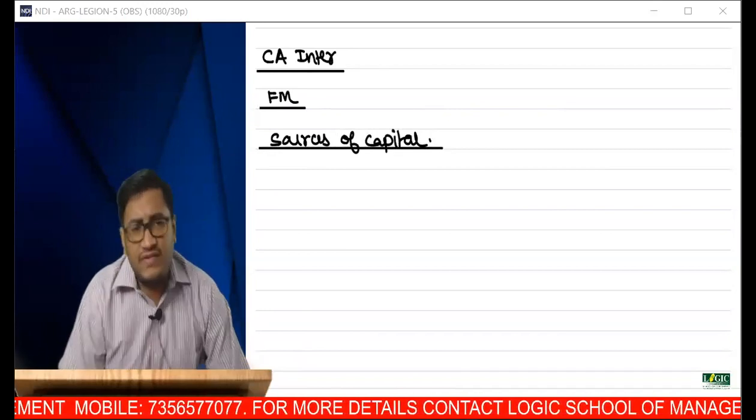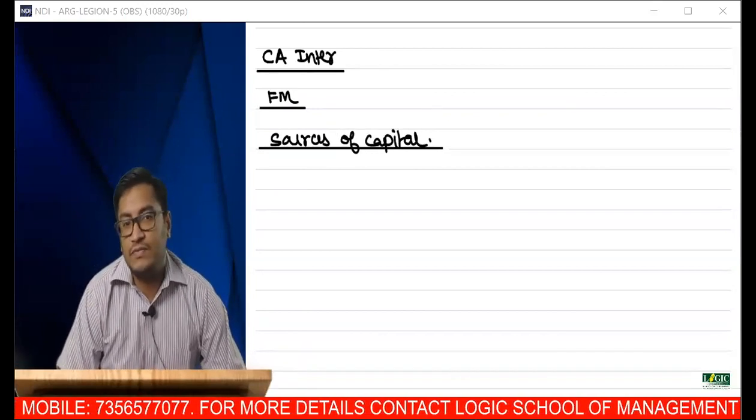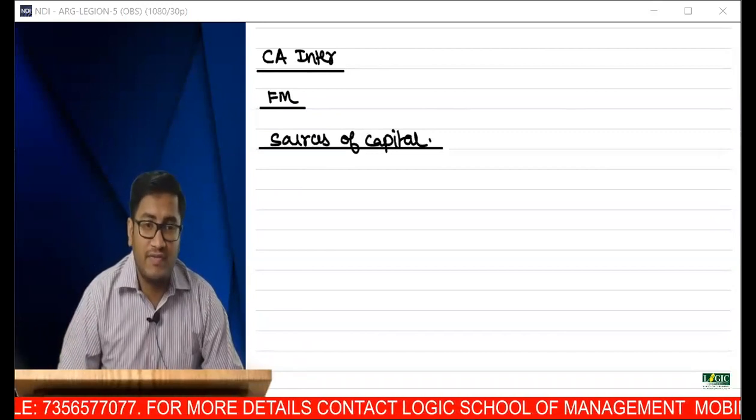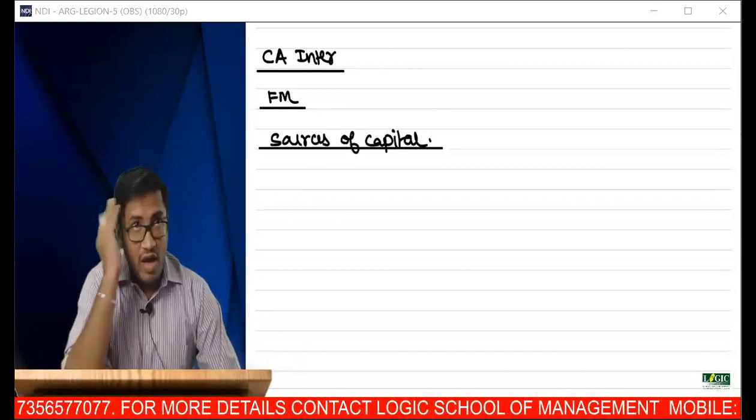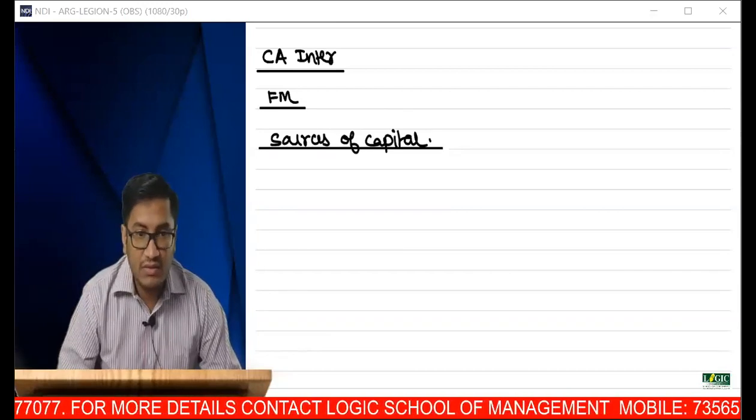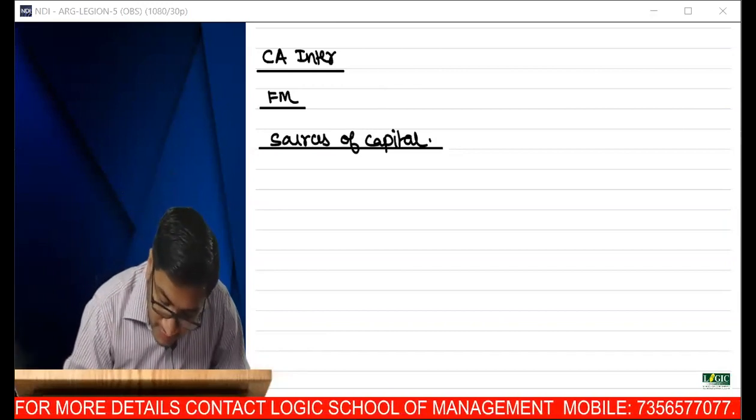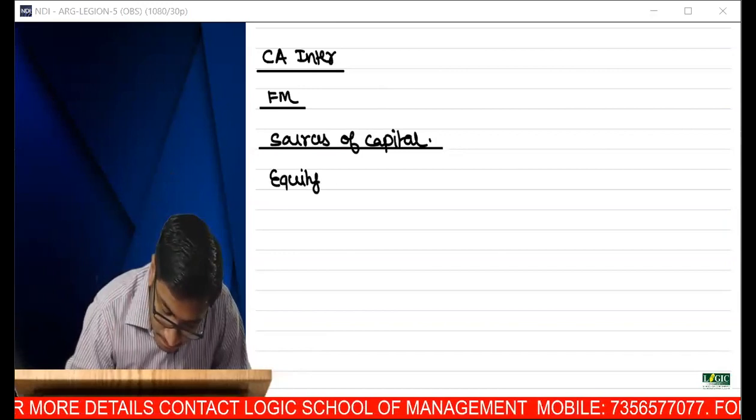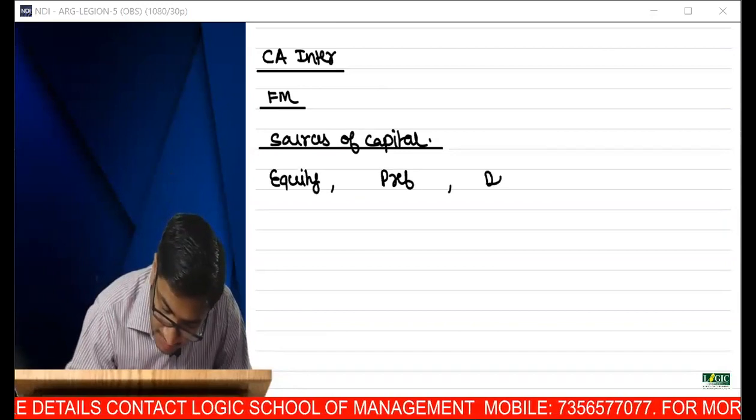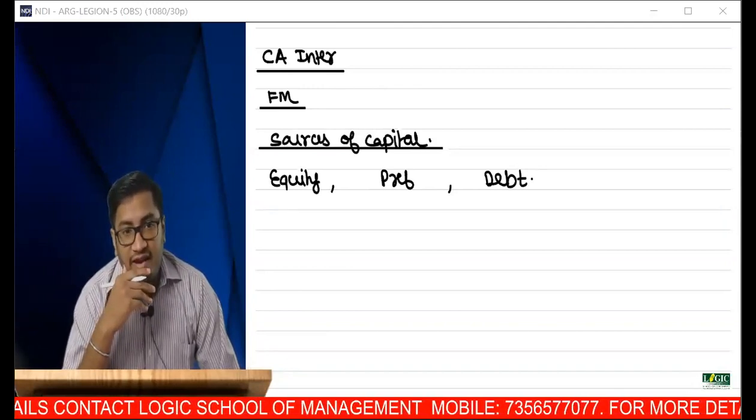Can you tell me what are the three sources of capital? From where will we raise capital, or from where will we raise funds for the purpose of doing business? You have a business idea, but you require money. So what is the source? From where will you raise money? There are three sources: equity, preference, and debt. Equity, preference, and debt. Very good.